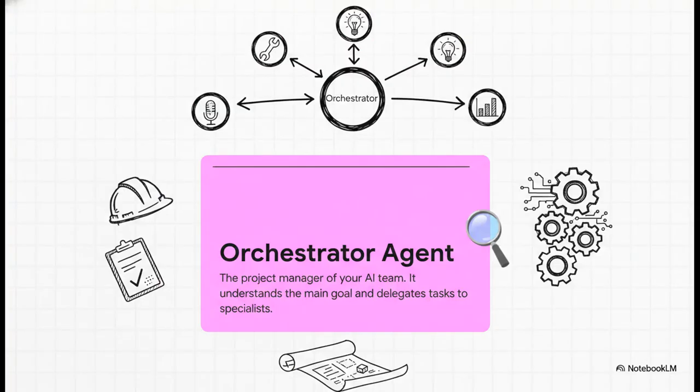Right at the heart of this whole thing is the orchestrator agent. Think of it as the project manager for your AI team. Its job isn't to do all the nitty-gritty work itself. Nope, it's to understand the big picture, the main goal, and then delegate the right tasks to the right specialist.